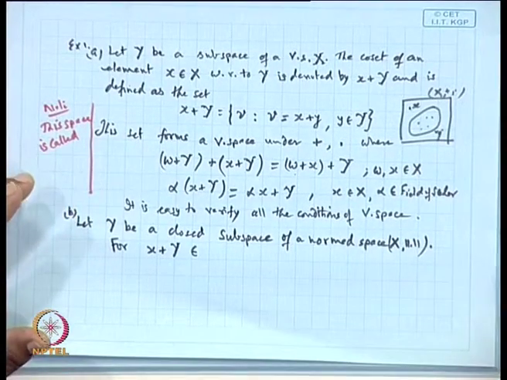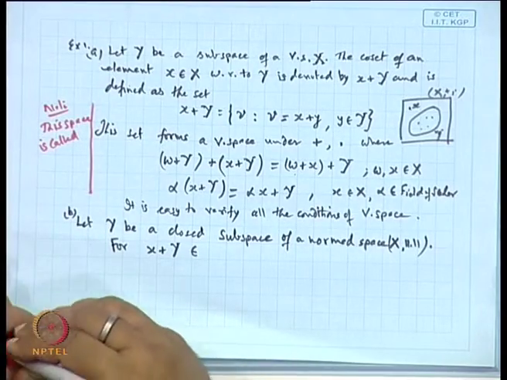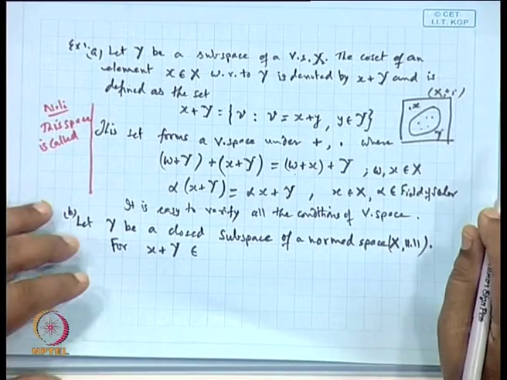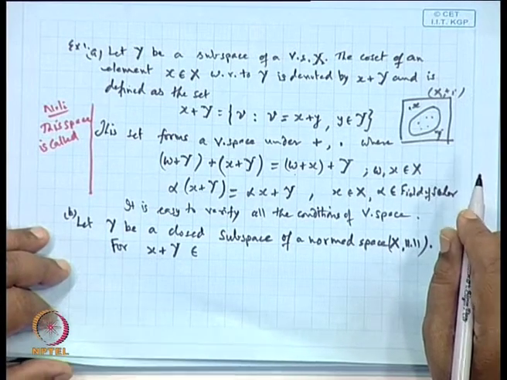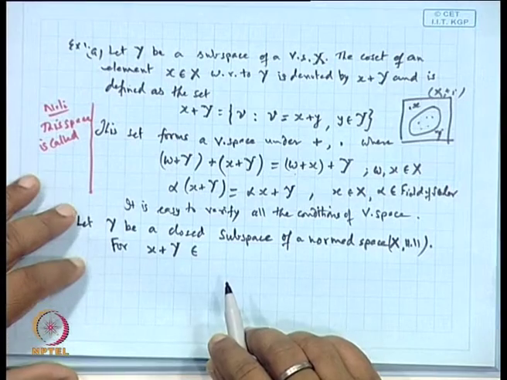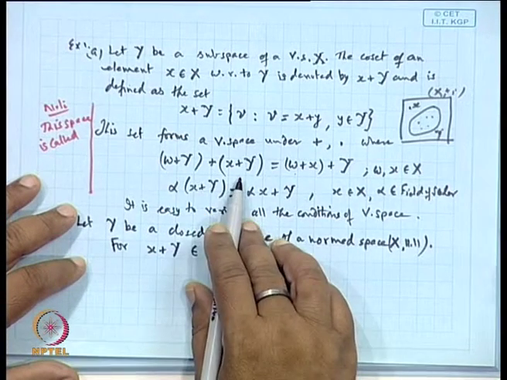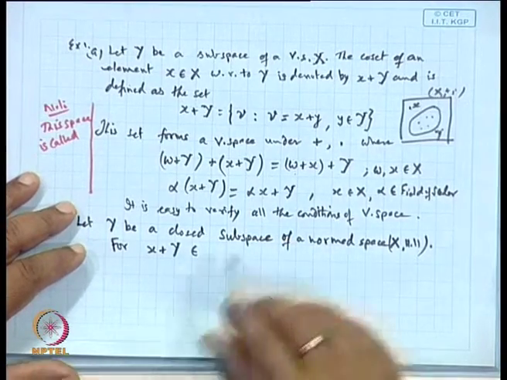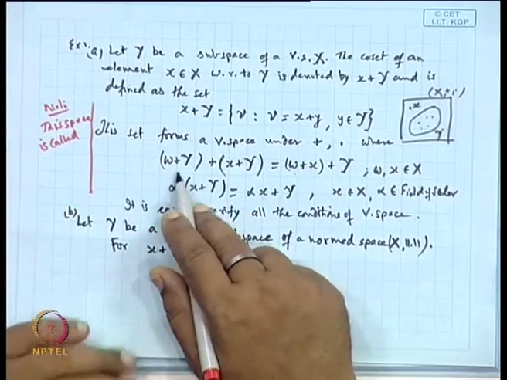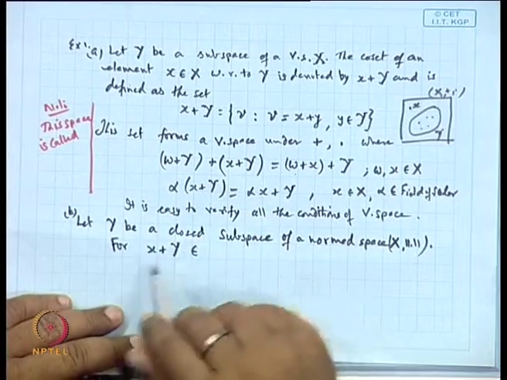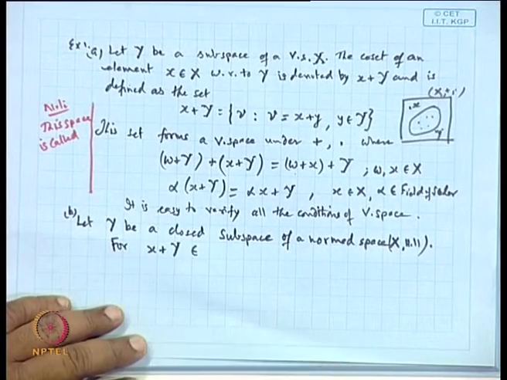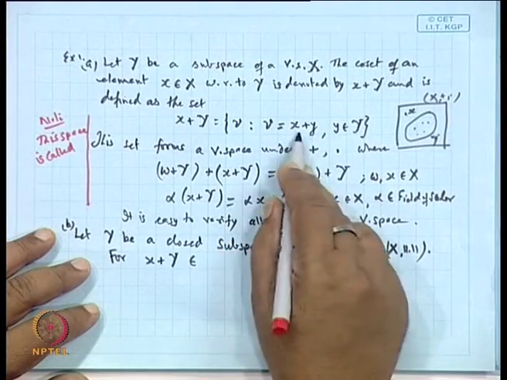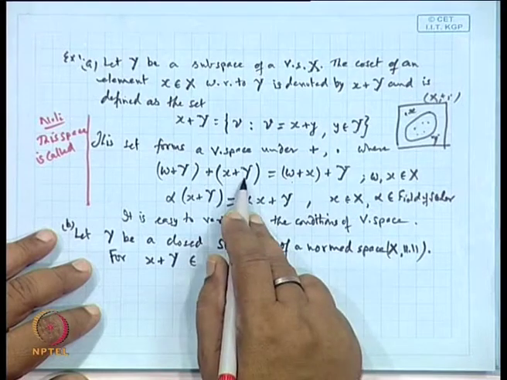Now, in this particular vector space, is it possible to get such an equation? Is it possible to get w plus Y plus x plus Y equal to w plus x plus Y? It is possible. Why? Suppose you take w plus Y and x plus Y. The w plus Y will be the point w plus small y1 of this type, and x plus small y2.